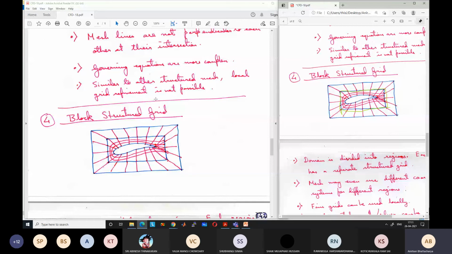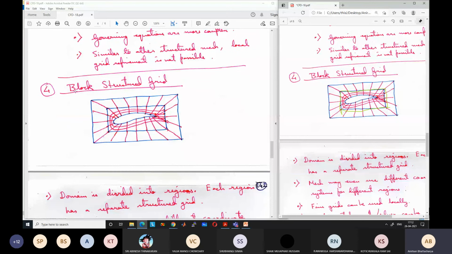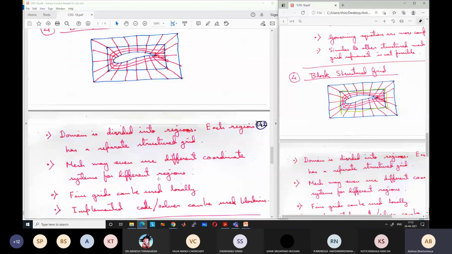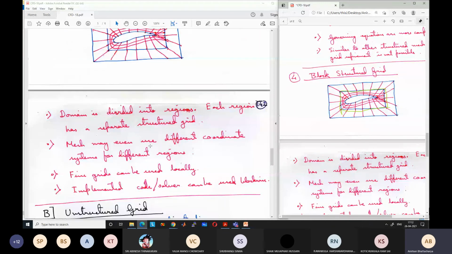So this is known as block structure geometry, where your domain is divided into regions. Each region has a separate structured grid. Okay, mesh may even use different coordinate system for different regions, and fine grids can be used locally. However, the main difficulty here is that, although you can implement the code or solver blockwise, you need much more effort to implement this. Okay, so I hope these are clear.